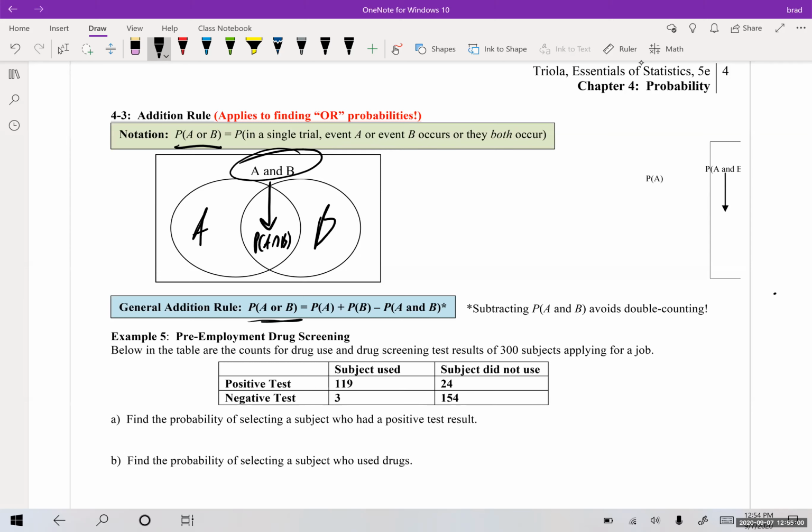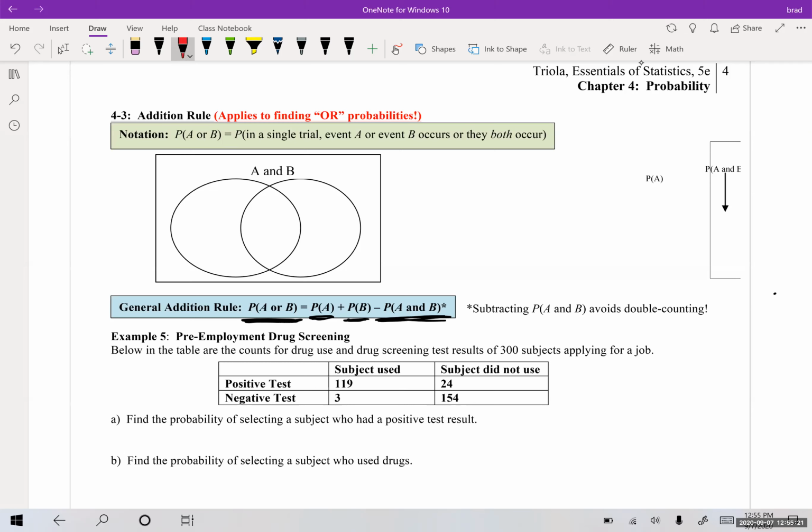So the probability of A or B is equivalent to saying the probability of event A occurring plus the probability of event B occurring minus any overlap, the probability of A and B, where event A and event B both occurred, okay? So you have to subtract that, because if you notice,